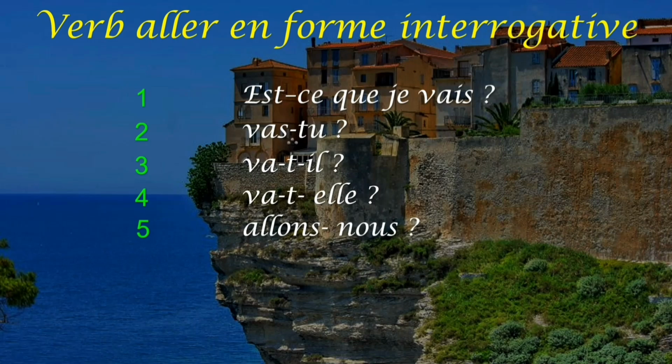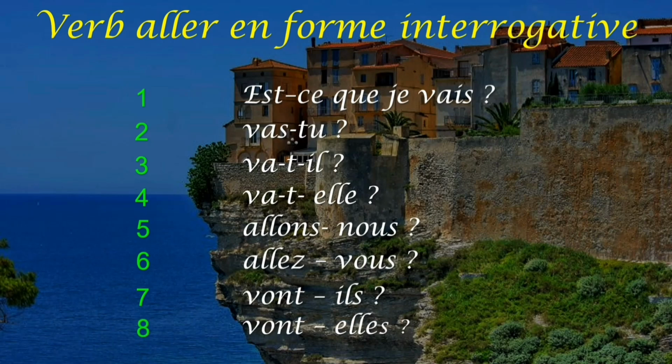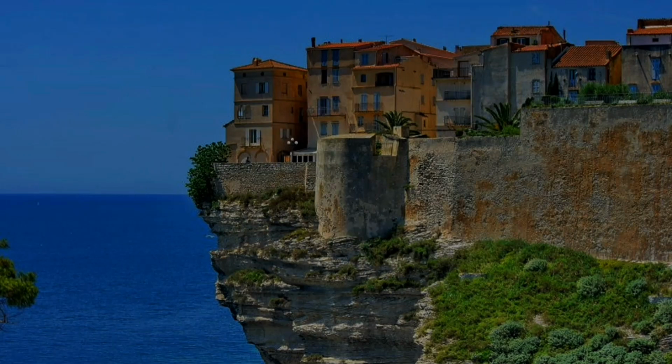Now it is allons-nous, allez-vous, vont-ils and vont-elles. So this is the way you make the interrogative of the verb aller. When you are asking a question, you frame the conjugation of the verb aller in this way. Now let us see a few other examples, and as you know, the verb aller means to go.